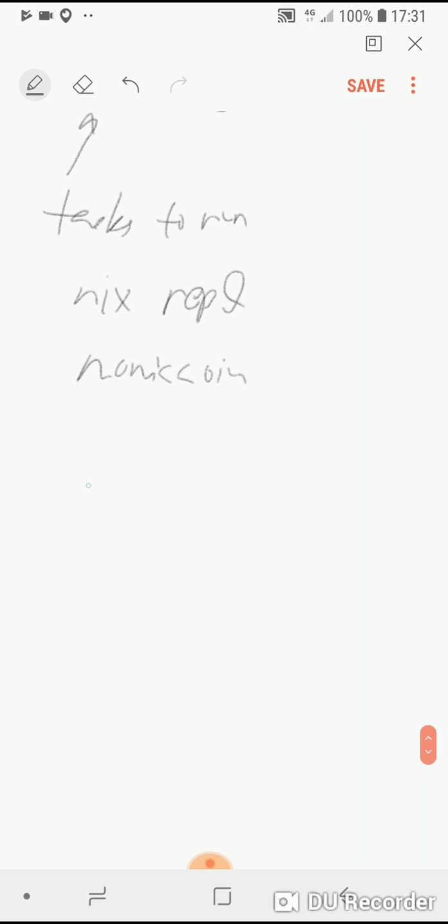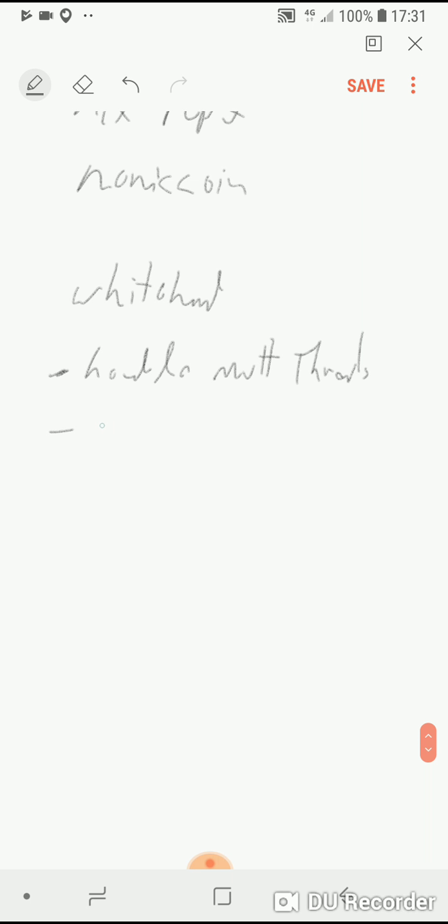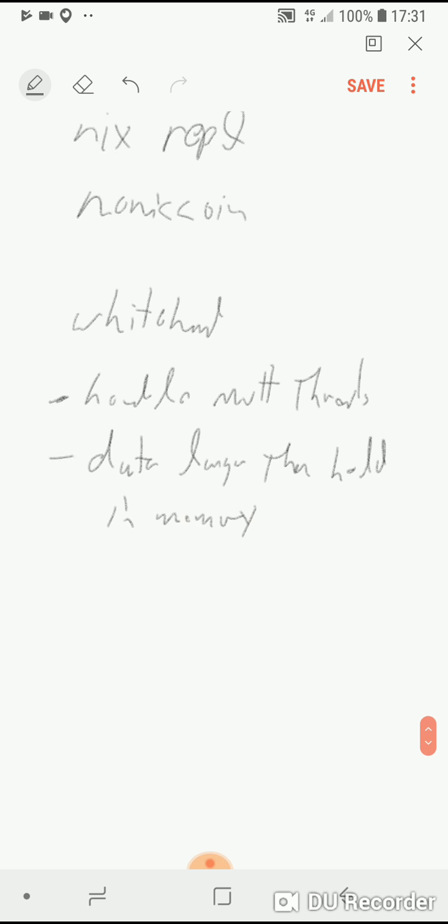And just to reiterate, the idea of Whiteboard is that it can handle multiple threads, and it can handle data that's larger than what can be held in memory, and just basic performance calculation.